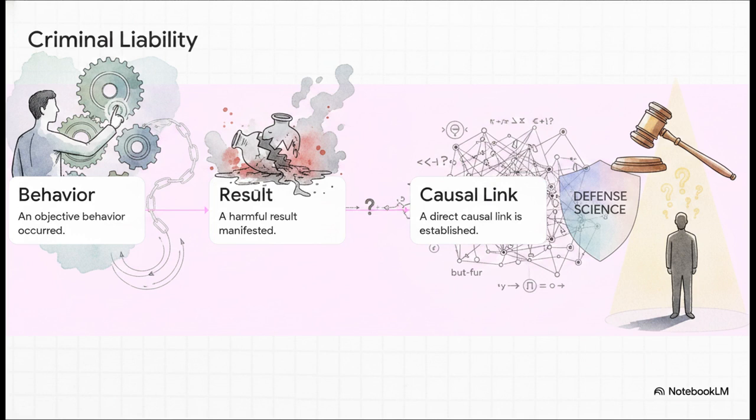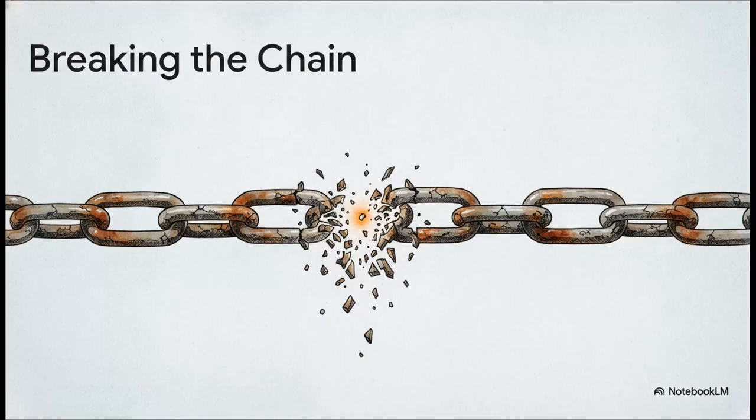Well, the defense uses all the science we just went over to completely sever Step 3 and Step 4. Here is exactly where the scientific models demonstrate a hard break in the legal causal chain. First, the defense notes a total lack of empirical evidence of actual chaos. There were no mass riots, no service outages. Second, as we learned, a deeply subcritical node with an M value of basically 0 mathematically cannot sustain a cascade. Period. Third, blaming the node conflates a local fluctuation with a macro-phase transition. Doing so commits what scientists call the micro-macro fallacy, because it completely ignores the fluctuation-dissipation theorem, which firmly points the blame at the system's pre-existing instability.